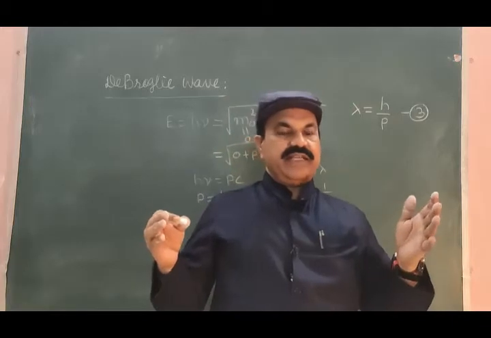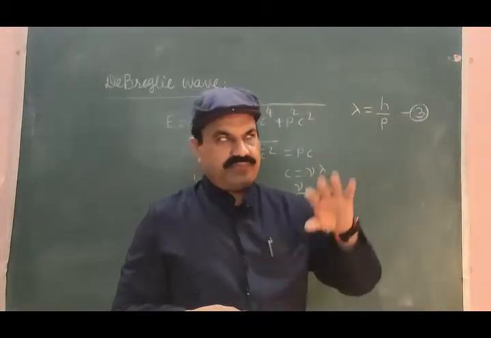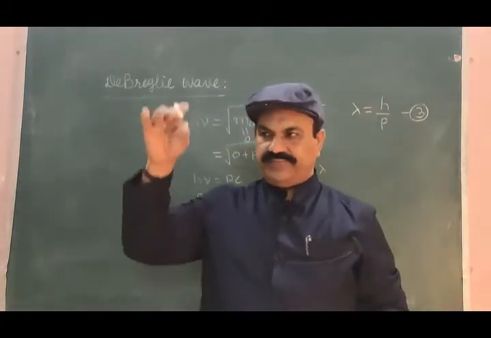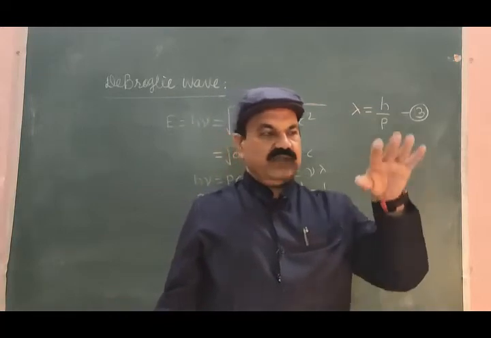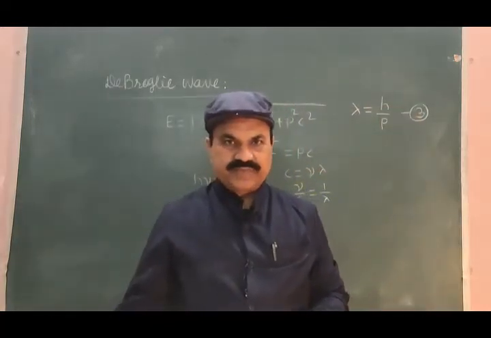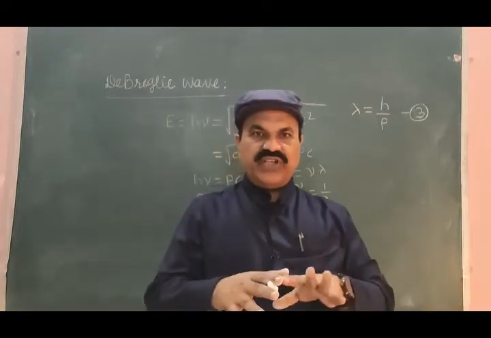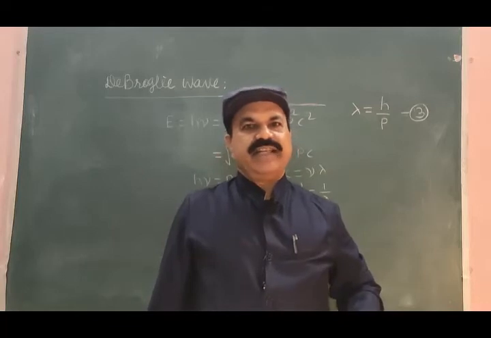Let me explain how nature is symmetric. Light, dark; positron, electron, when both are brought together, a neutralization reaction will take place.